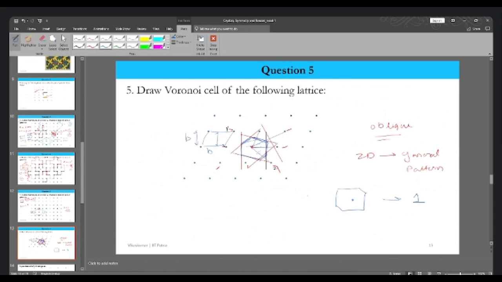If one is giving you the base and the height, all you have to do is b into h. The area of this complicated figure and the area of this simplified primitive unit cell are equal to each other, and simply we can draw it and find it. Right? Any doubt in it?